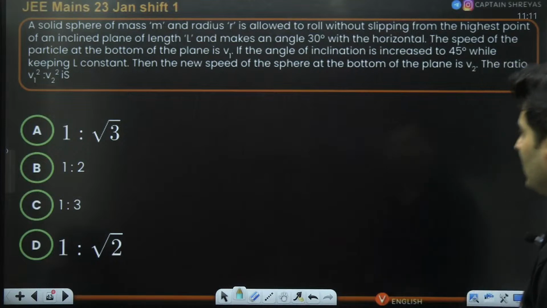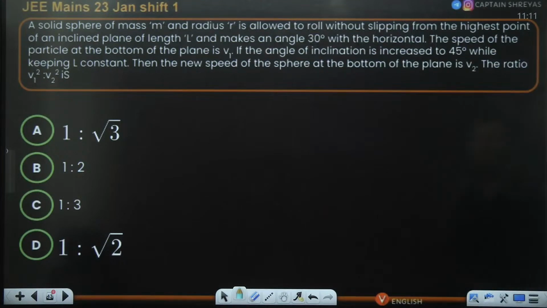A solid sphere, radius, mass, without slipping, highest point, and makes angle theta. The speed at the bottom is V1.